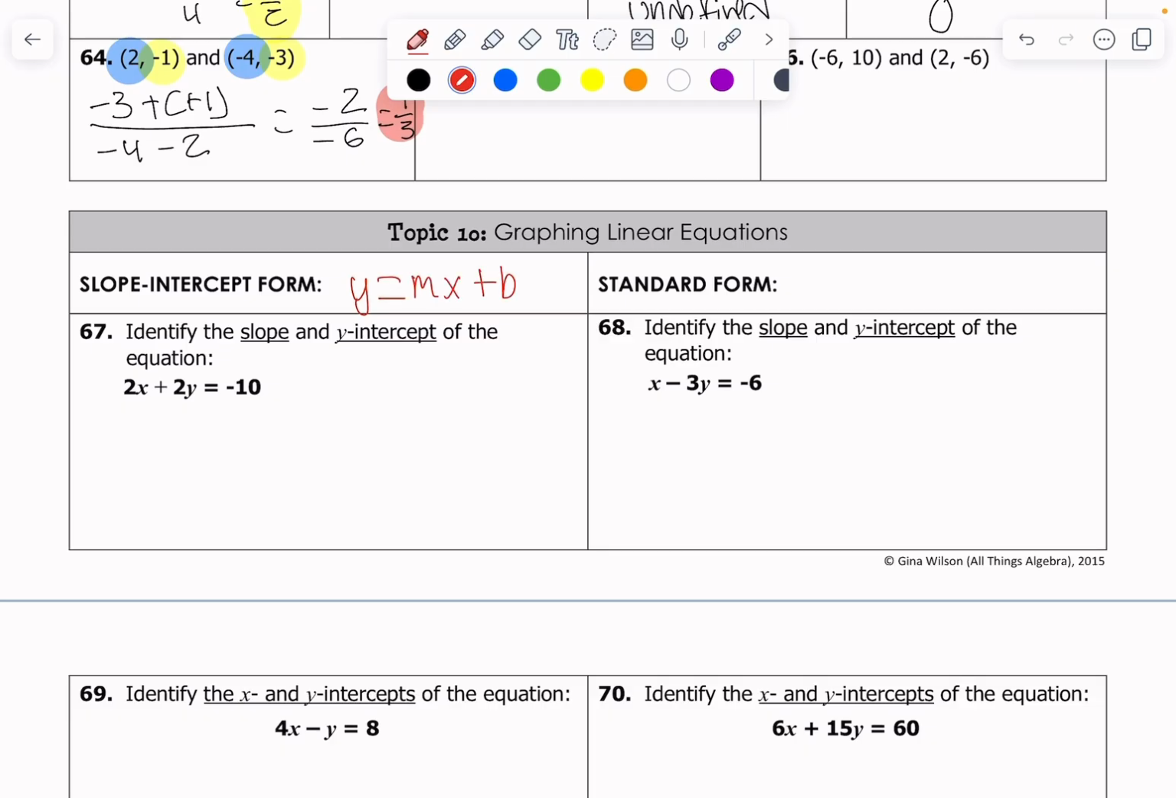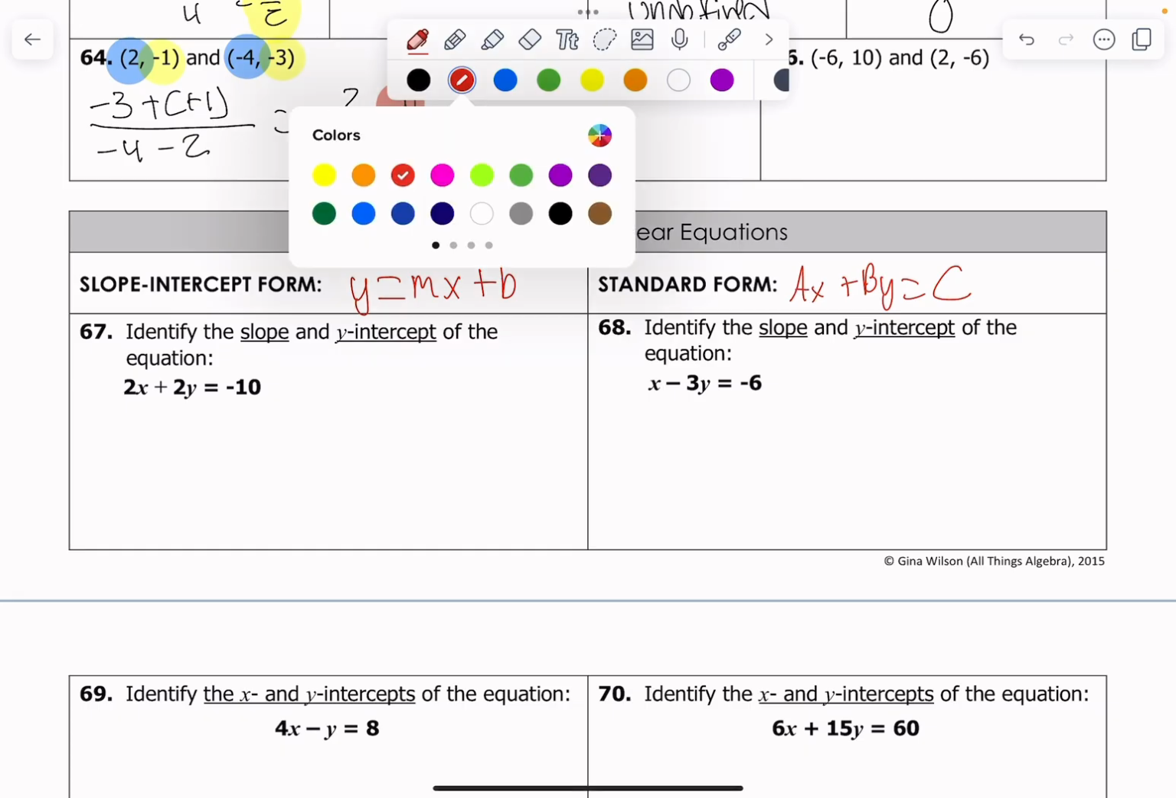What does our m represent? That's our slope. What does our b represent? That's our y-intercept. Very good. Standard form, don't use it as much. Ax + by = c. Every time we see a standard form, we usually just convert it right over back to slope-intercept form, unless they're asking us for x and y-intercepts, which we'll talk about here in a moment.